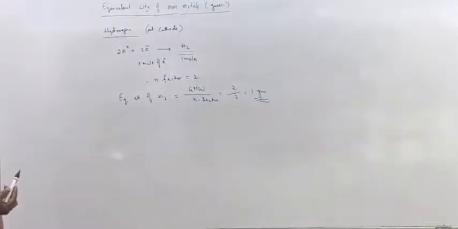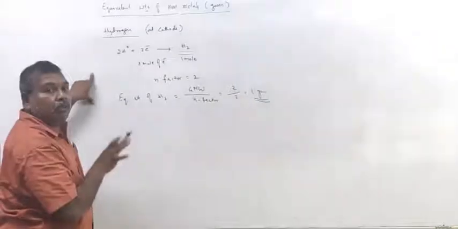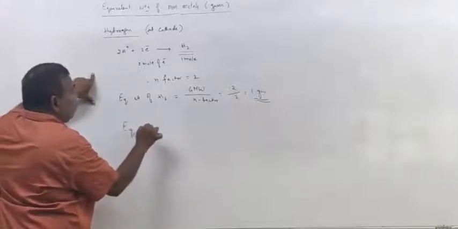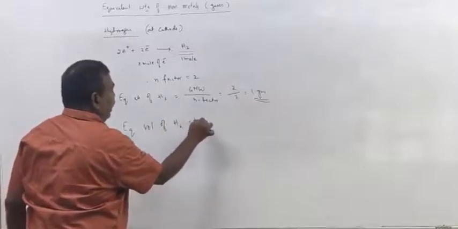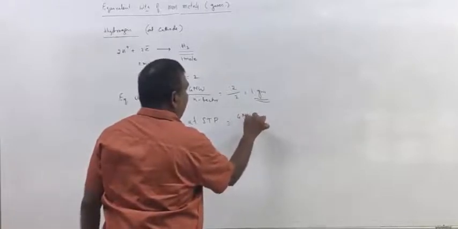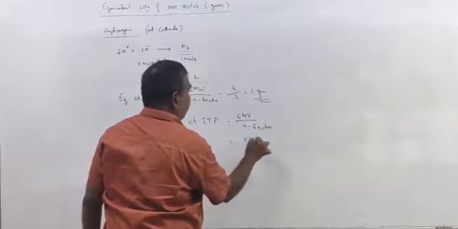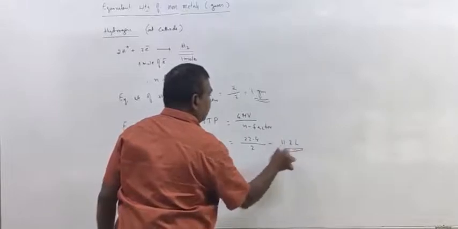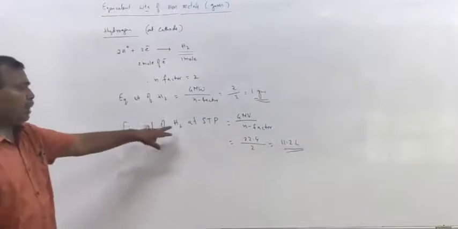Sometimes volumes of gases, quantity of gases are expressed in terms of volumes also. Then we have to say equivalent volume. Equivalent volume of hydrogen at STP is gram molar volume by N factor, 22.4 by 2, 11.2 liters. So this is gram equivalent volume of hydrogen.